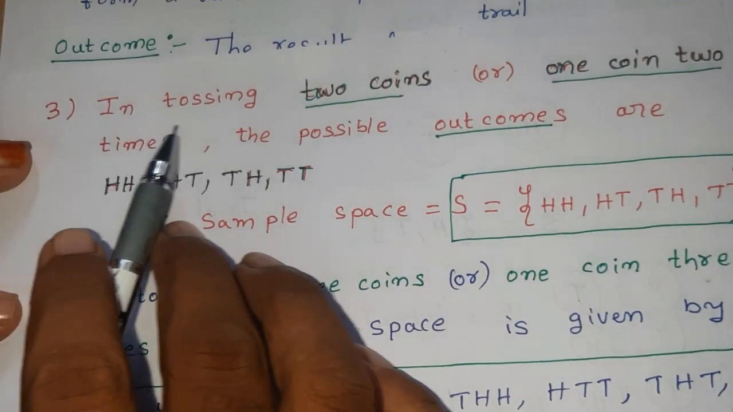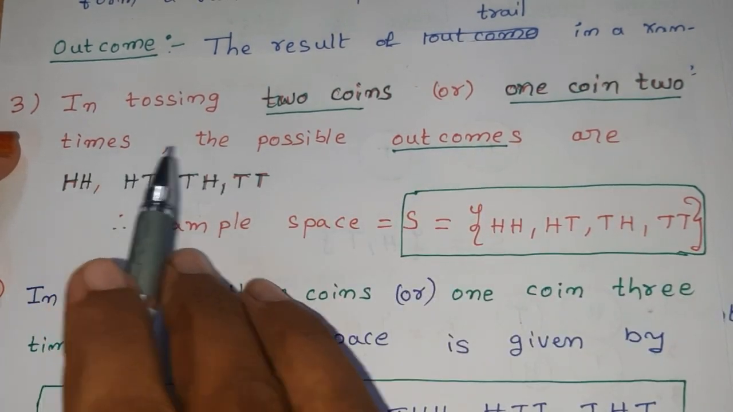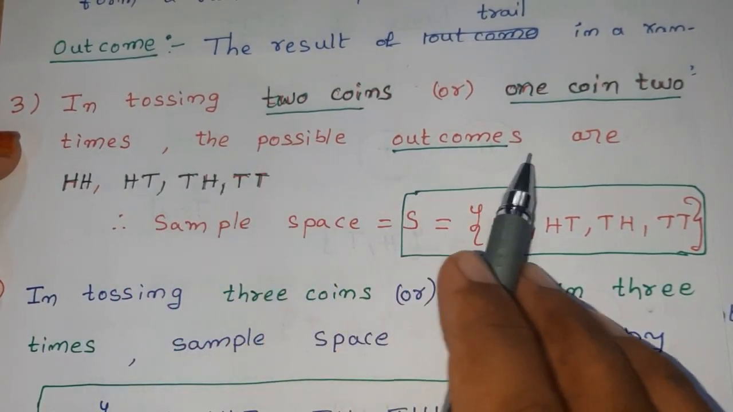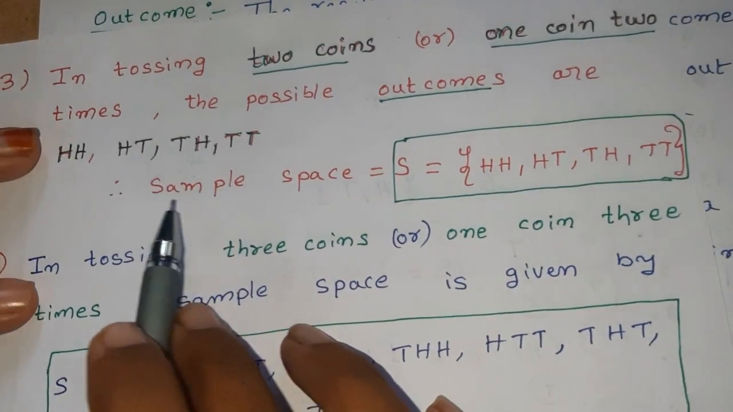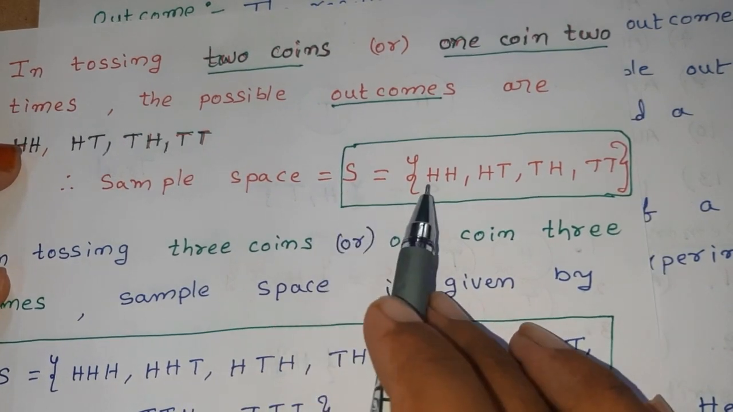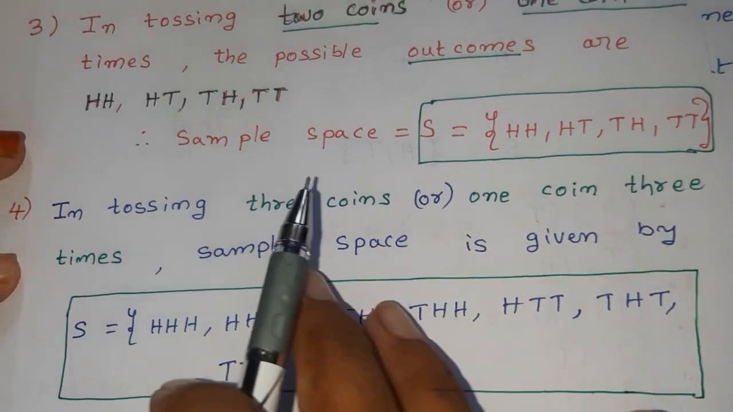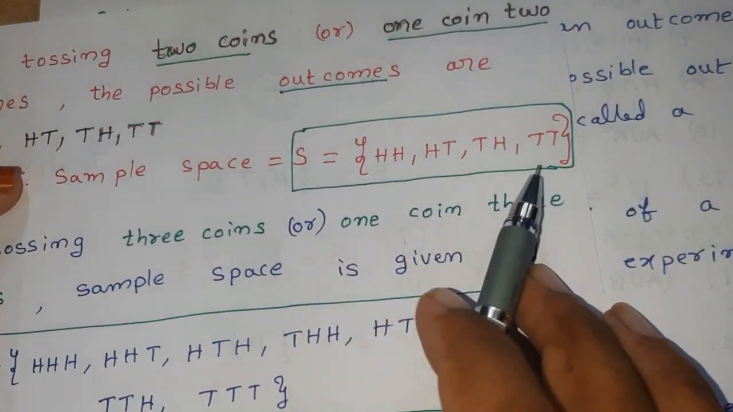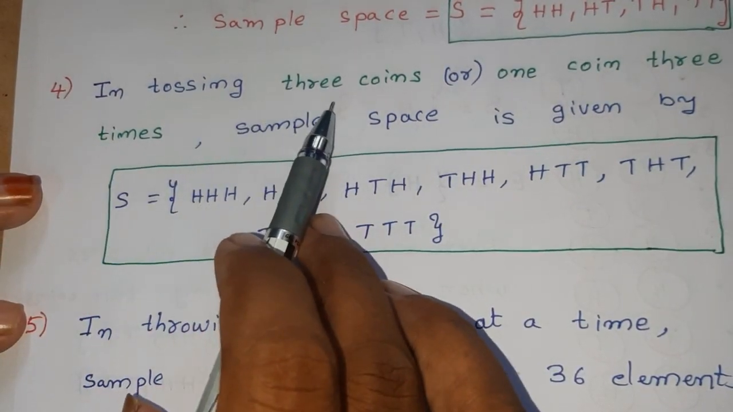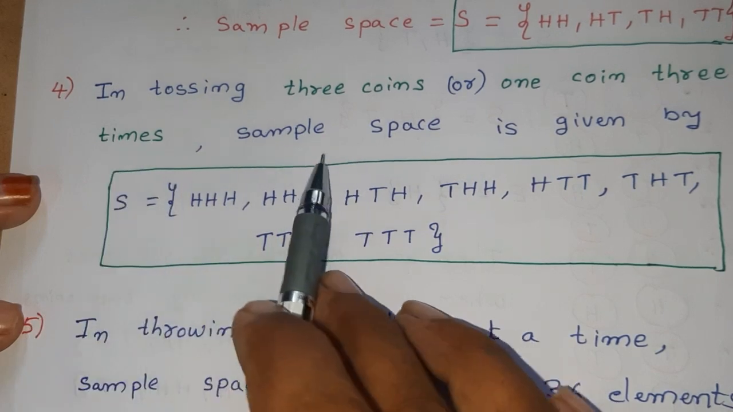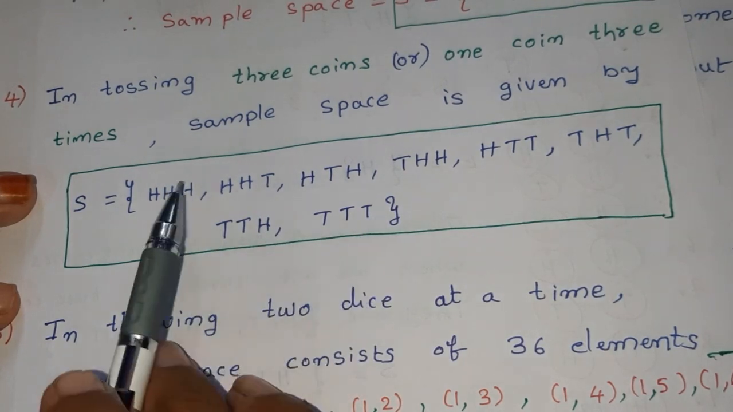Third example: in tossing two coins, or one coin two times, the possible outcomes are HH, HT, TH, TT. Here the sample space is S = {HH, HT, TH, TT}. There are four possible outcomes in tossing two coins. Now for example, we are tossing three coins, or one coin three times. The sample space is given by, there are 8 possible ways.